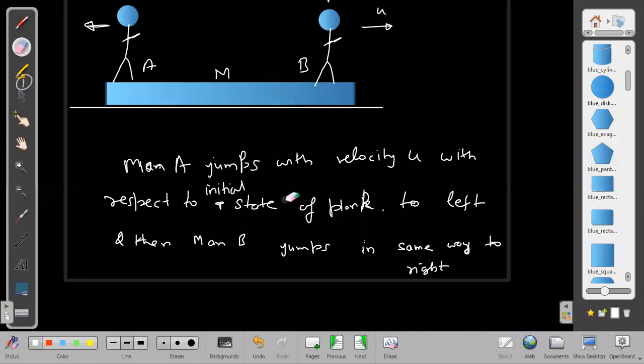With respect to the initial state of the Planck, and I am mentioning here initial state means the state before jumping.